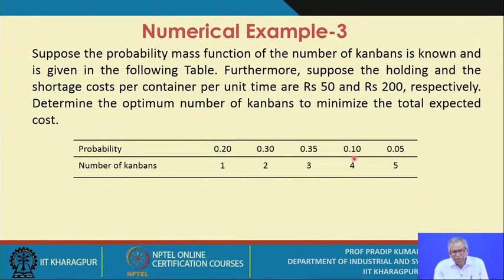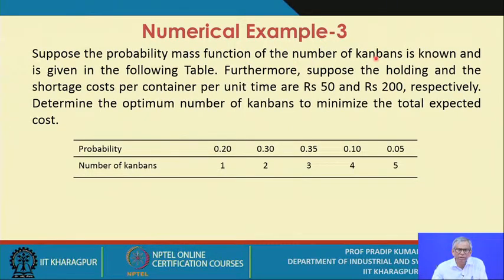Now here is one numerical example I want to discuss at this point in time to determine the number of Kanbans. Suppose the probability mass function of the number of Kanbans is known. That means we are referring to the probabilistic model. We have already referred to numerical problems related to the deterministic model. Now you are referring to the probabilistic model. So that's why the probability mass function of the number of Kanbans must be known.